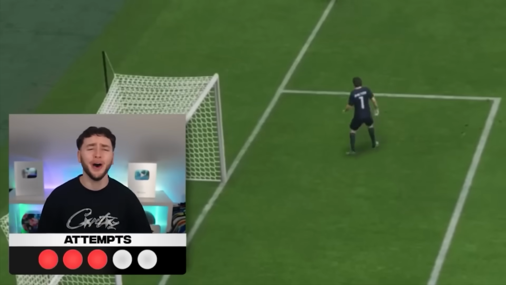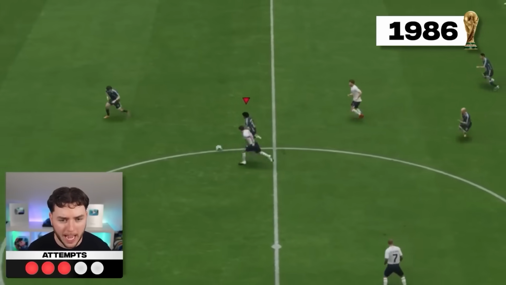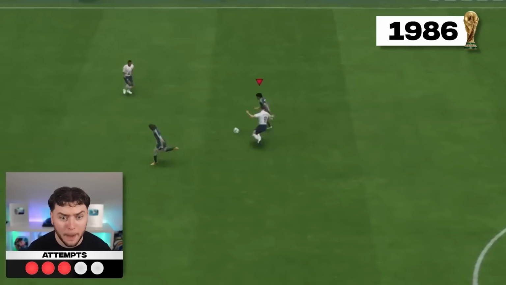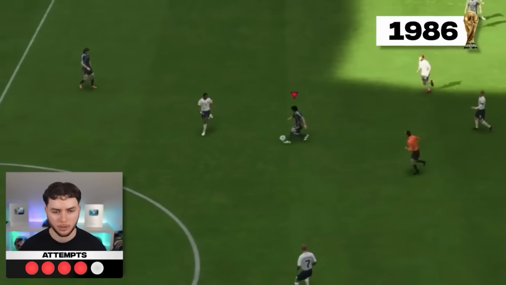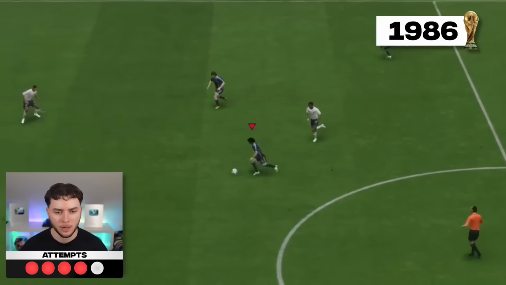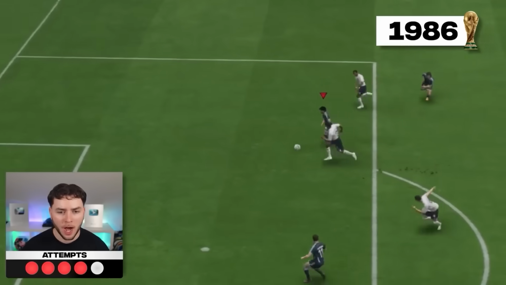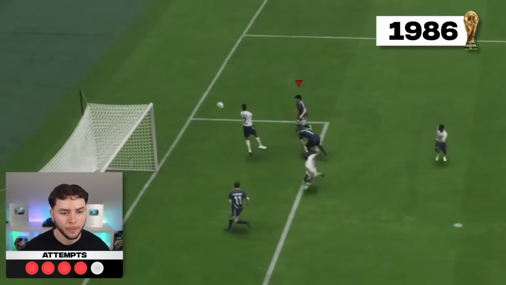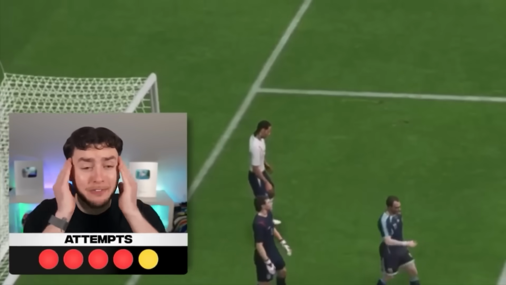No! No! The keepers just don't commit. Maradona. Great turn. Great turn through the gap. How's Lampard outpacing Maradona? What the hell? What am I seeing? We were now down to our final attempt to recreate this goal. Nice. Go on, Mara. Oh, Maradona. Oh my god, I didn't mean to chip it, but I might have to take that.